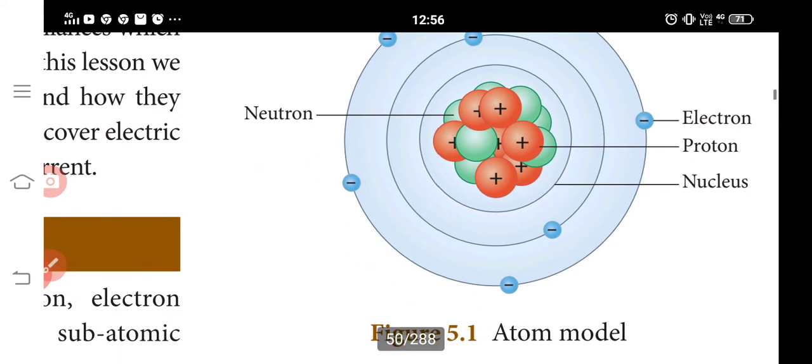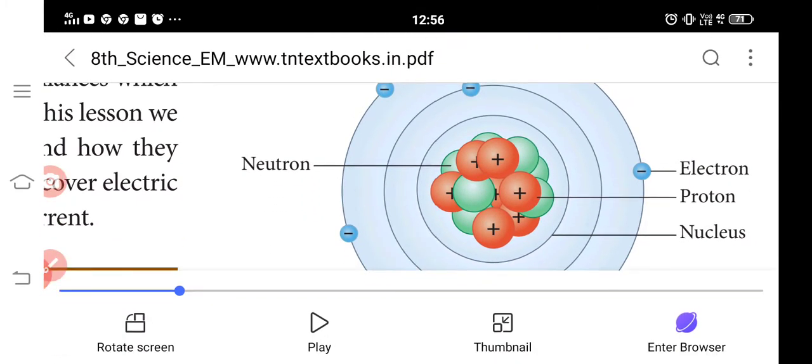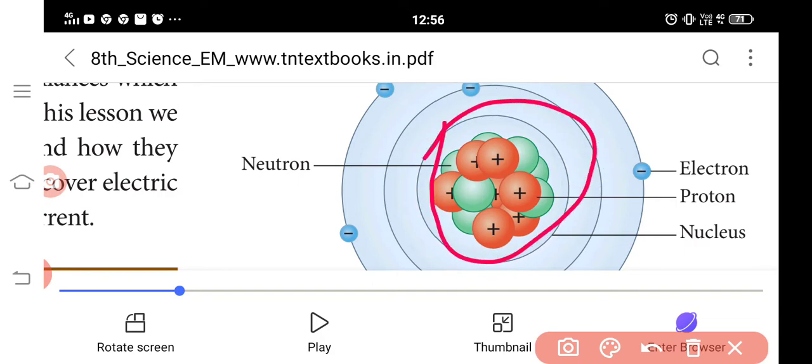So, this is the atom model. The plus symbol is proton. The minus symbol is electron. An atom is the smallest unit. It contains electrons, protons, and neutrons. These are subatomic particles.